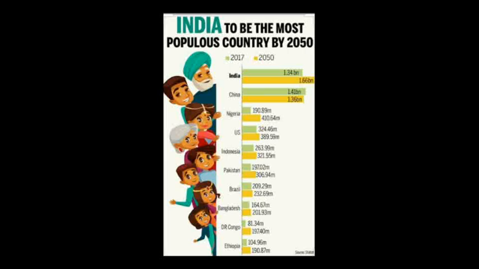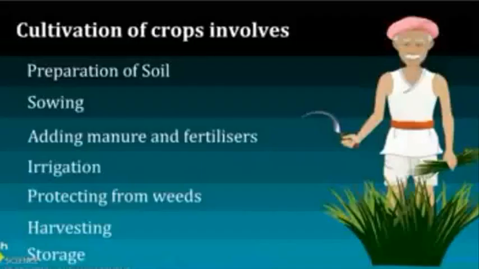The population is increasing day by day. So crop production and management also should increase. Since we all need food, how can we provide food to a large number of people in our country? We need to follow certain agricultural practices in order to fulfill the needs of the large population. Cultivation of crops involves several activities undertaken by farmers over a period of time. You may find that these activities are similar to those carried out by a gardener or even by you when you grow plants in your house. These activities or tasks are referred to as agricultural practices.